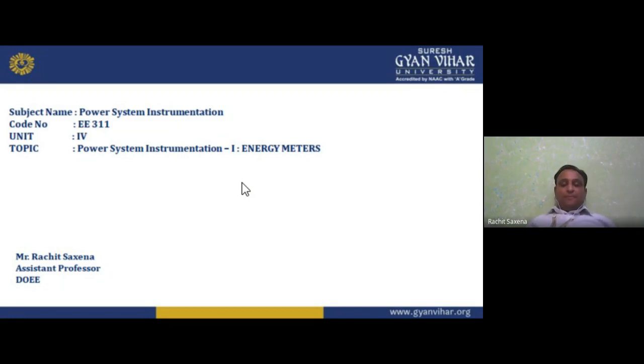Then we understood active and reactive power. Basically we have complex power, S equals P plus jQ. S is the apparent power, which is VI. Active power is the power wasted in the resistor, and reactive power is the average power consumed by the inductor or capacitor. So VI cos theta, or cos phi, is the active power, VI sin phi, or sin theta, is the reactive power, and VI is the apparent power. We can represent this with the help of the power triangle and impedance triangle.